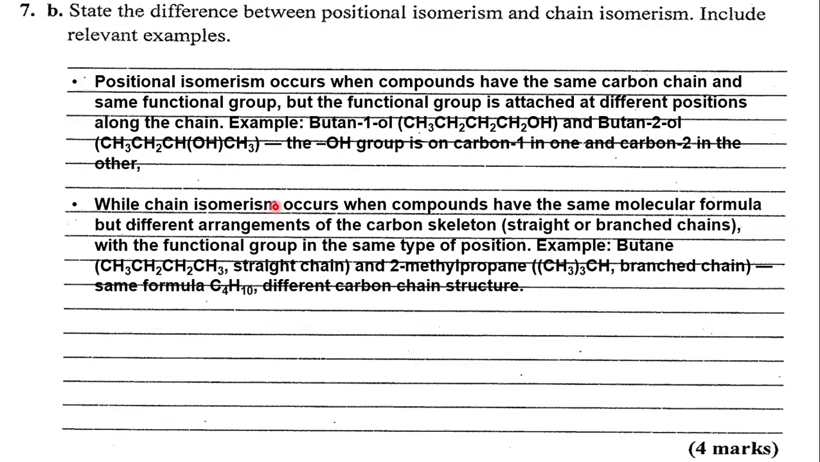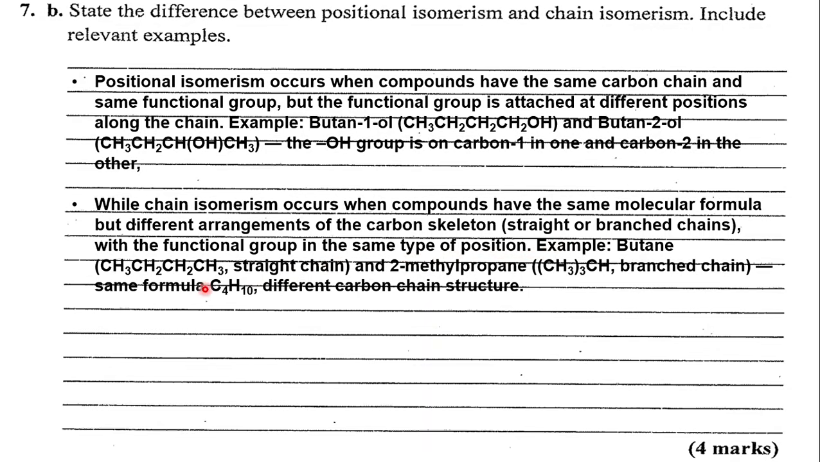While chain isomerism, remember we are differentiating the two. Chain isomerism occurs when compounds have the same molecular formula but different arrangements of the carbon skeleton, whether straight or branched chains, with the functional group in the same type of position. So here the functional group doesn't really change that much. Unfortunately, the example that I've given you does not have a functional group since these are alkanes.